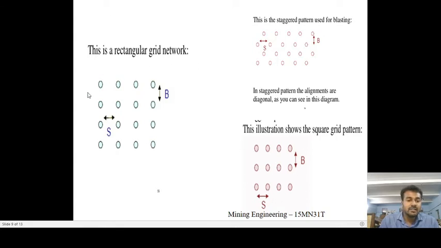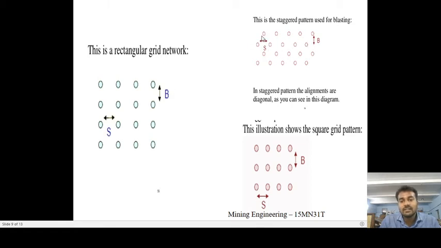If you see here, if the spacing is less than the burden, in such case that becomes a rectangular pattern. You could see here, this spacing, if it is less than the burden, then such cases become your rectangular pattern. In case of a staggered pattern, remember, the line of holes will be in the middle of the adjacent line of the holes.